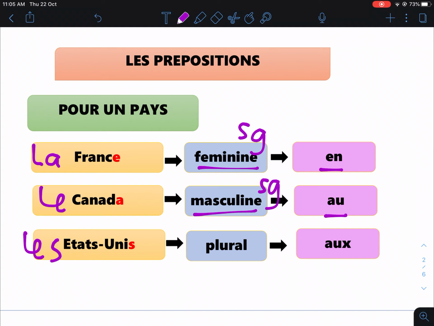Okay? But for a country which is in plural form, which ends with S normally, it has to be plural, regardless of gender, whether it's male or female, you use aux.